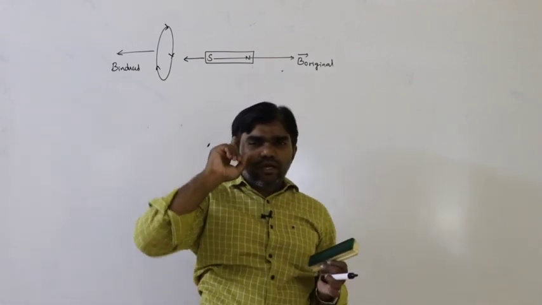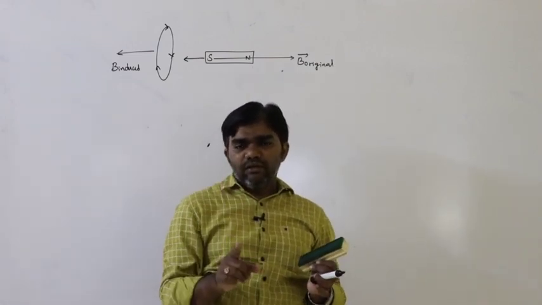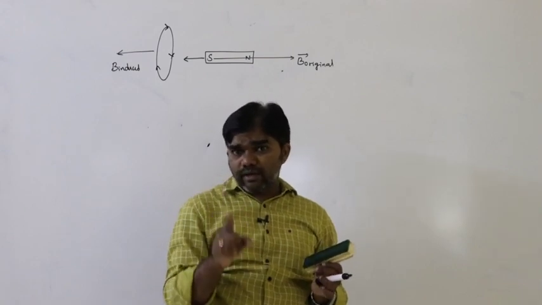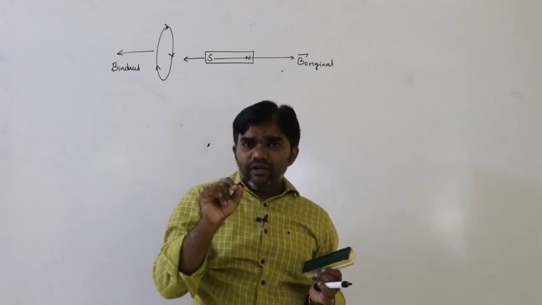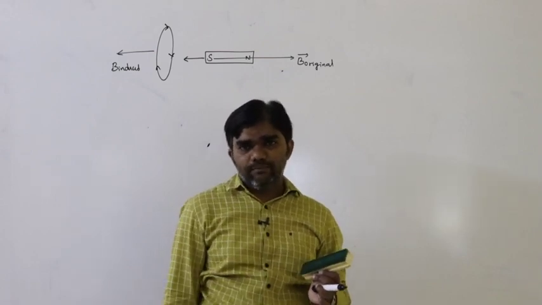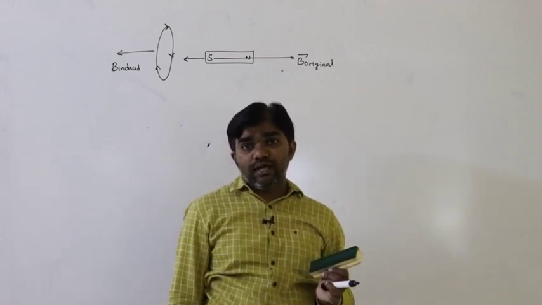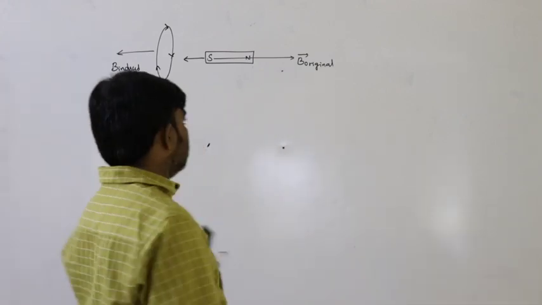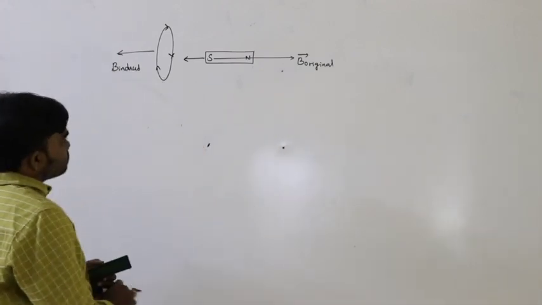The induced current produces a magnetic field, and that magnetic field must be opposite to the direction of the original magnetic field. So that is the situation.